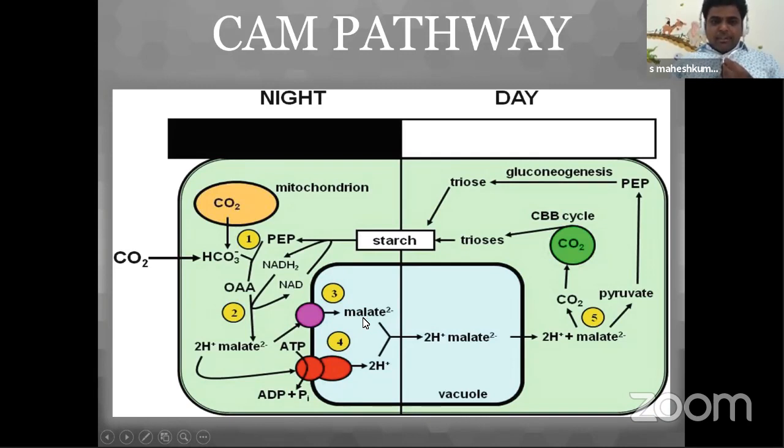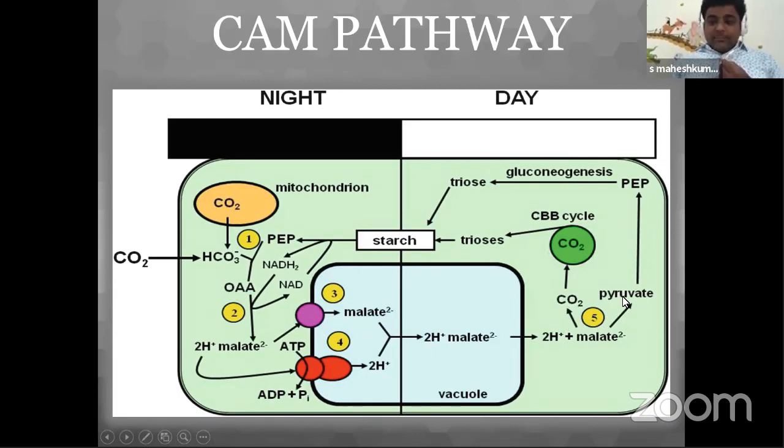And it will stay for the night in a vacuole. And the next day, during daytime, this malic acid comes out of the vacuole. Now the malic acid slowly diffuses into the chloroplast. Now this molecule, malic acid, breaks down into CO2 and pyruvic acid, as in the C4 cycle.